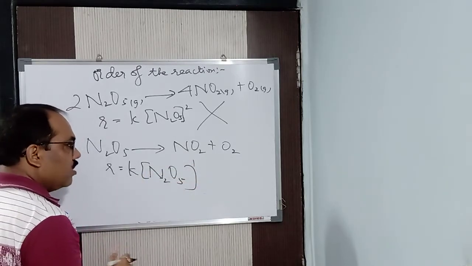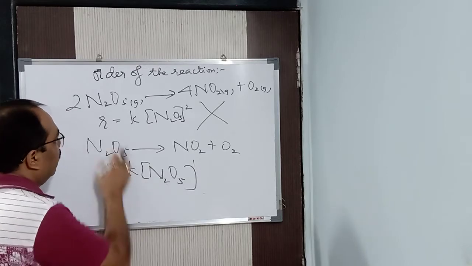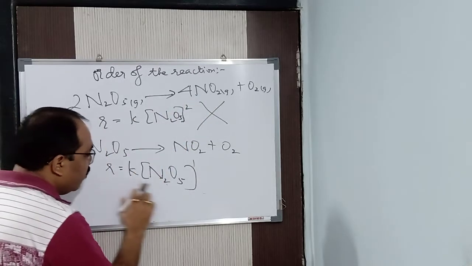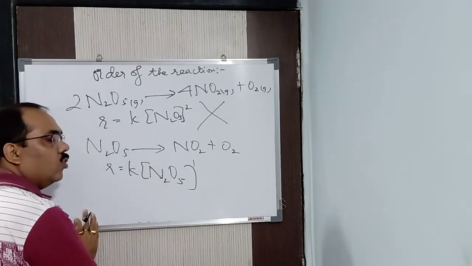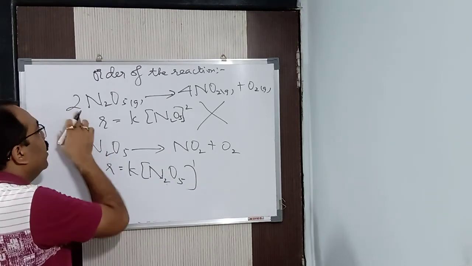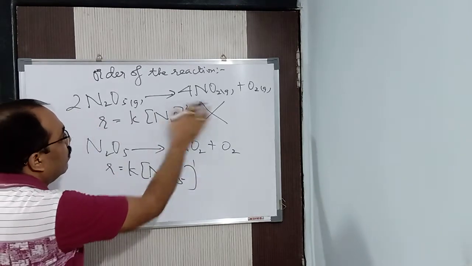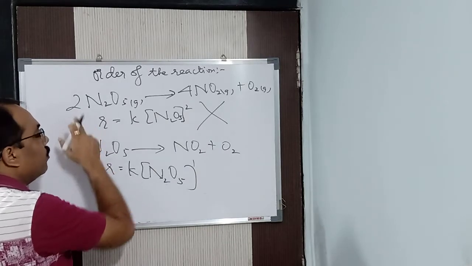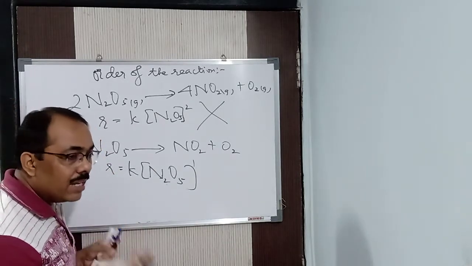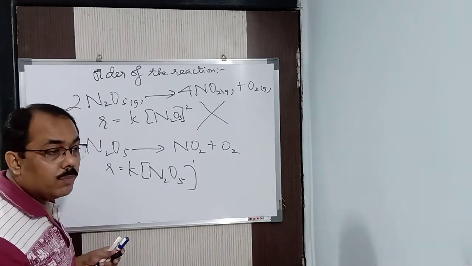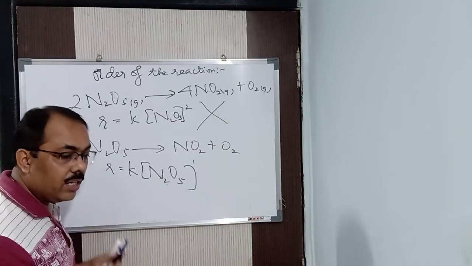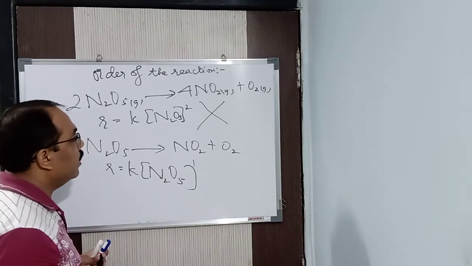Understood now? So this will be given to you. This equation will be given and this will be given after that. Don't get confused. This is given and this is given and here 2 is there. How is it 1? Here I am putting 2 to balance the equation, theoretically. The order of the reaction, again and again I am saying, is not theoretical, it is determined experimentally.